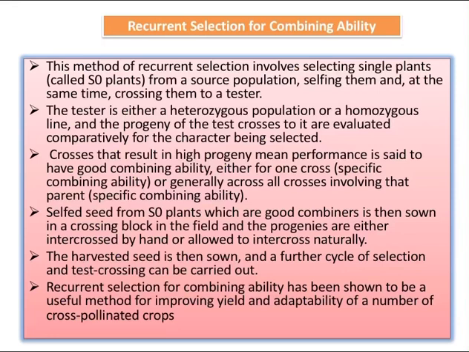The harvested seeds are then sown, and a further cycle of selection and test crossing can be carried out. Recurrent selection for combining ability has been shown to be a useful method for improving yield and adaptability of a number of cross-pollinated crops.